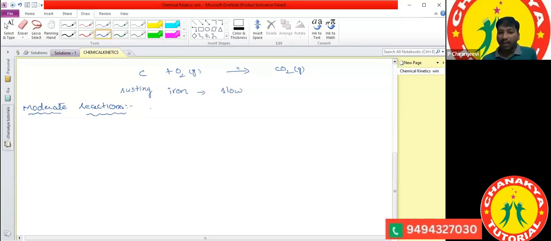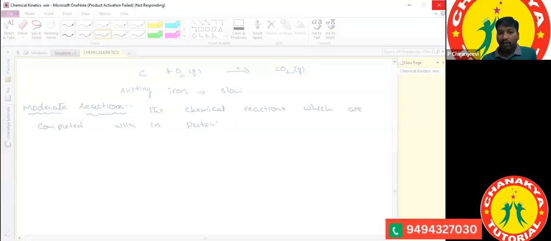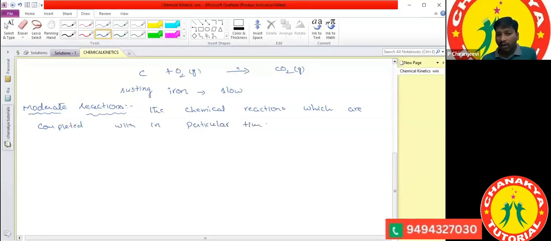The chemical reactions which are completed within a particular time are called moderate reactions.